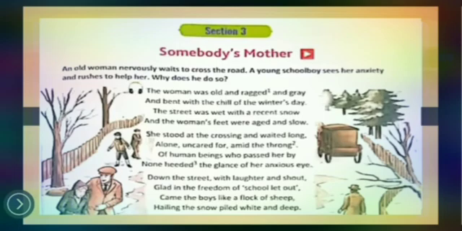So this you can also find, whether it is a countable or uncountable noun. Hailing the snow piled white and deep. Hailing, so we have heard about the hailstorm. It means unstoppable and so hard. When we compare a snowfall and a hailstorm, both are different. Snow is made up of small soft particles, whereas hails are the frozen part of the rain, so they are much harder. So hailing the snow piled white and deep, it means that the snow was piled.